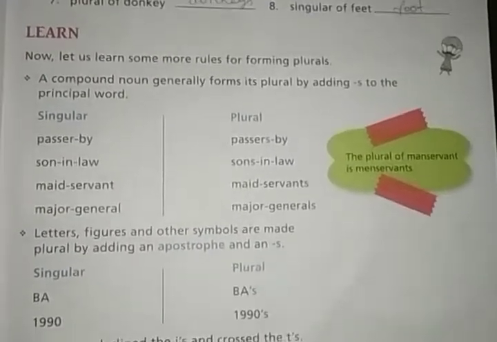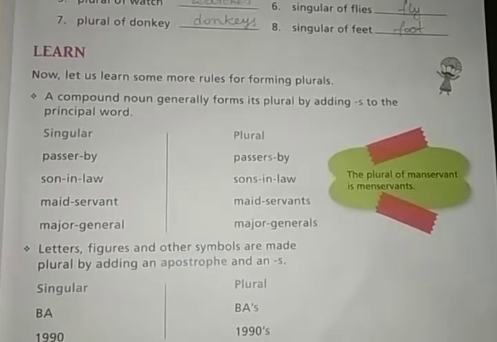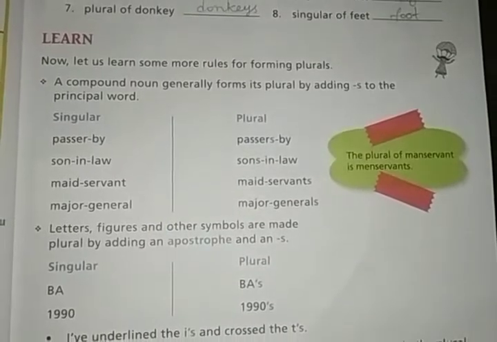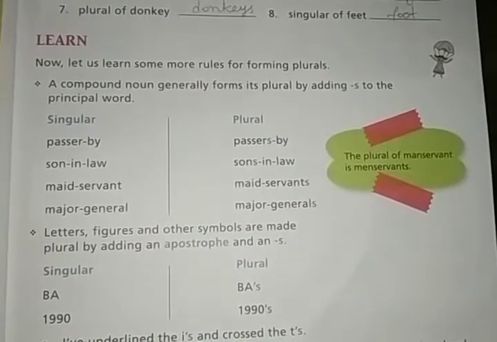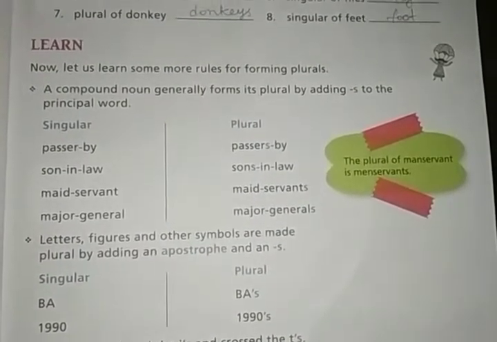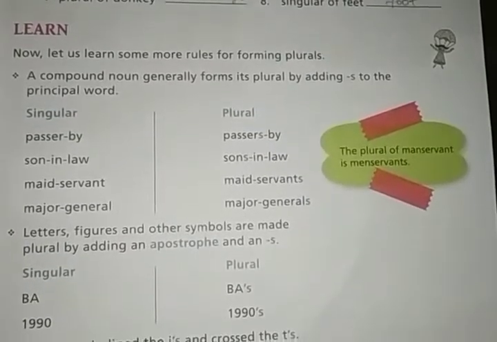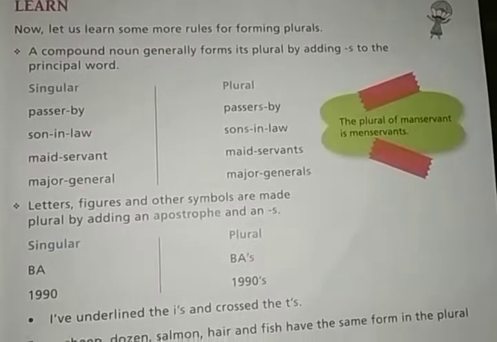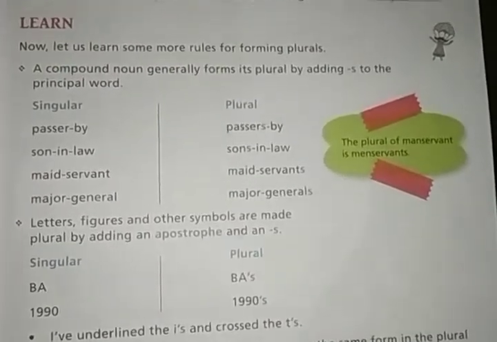Means that if you get a compound noun, you will get two or three words, right? So among the two or three words, you will get a principal word, means the word which is more important than the other words, right? So the S is added to that principal word. Look at the examples.